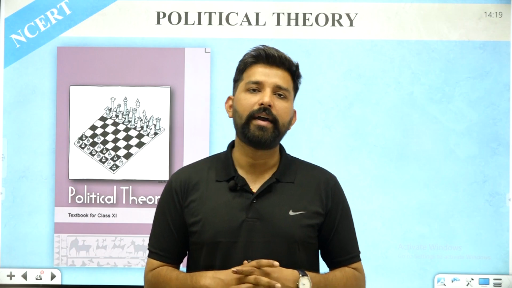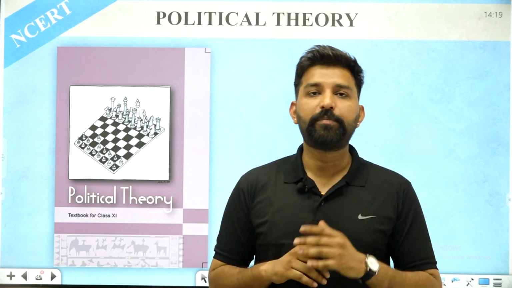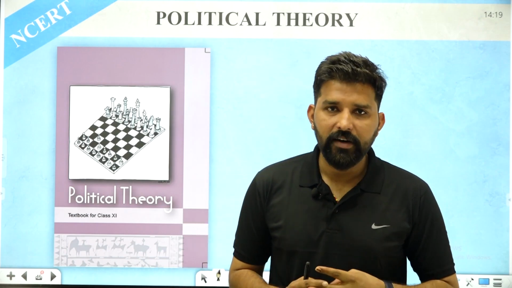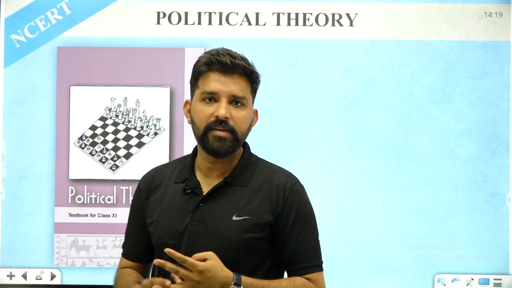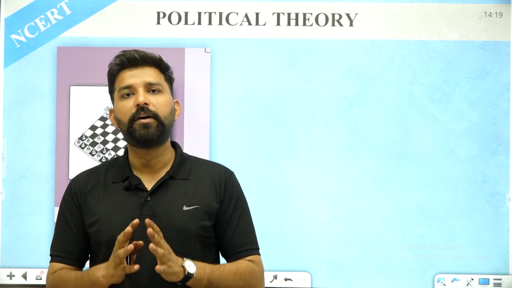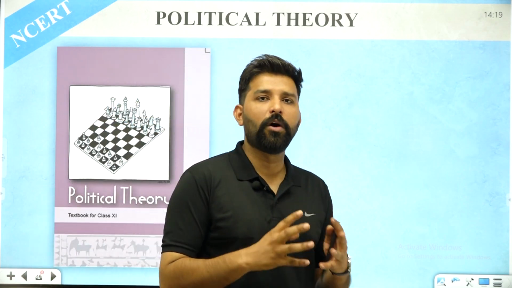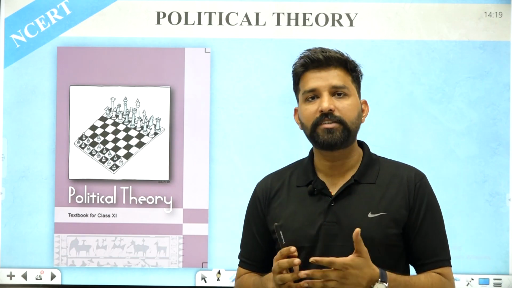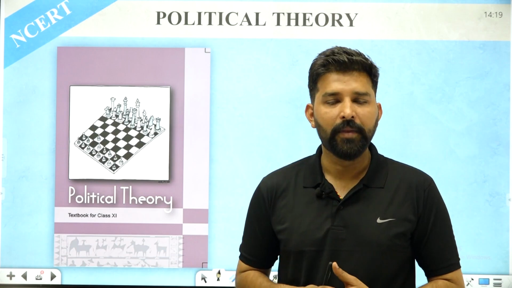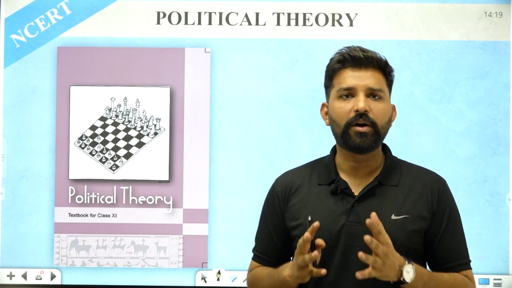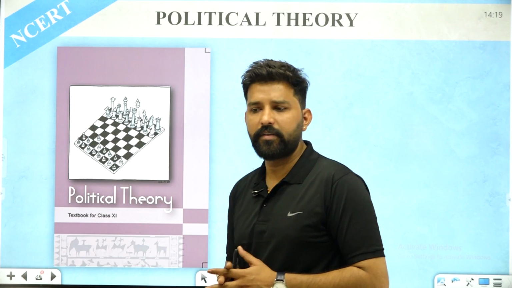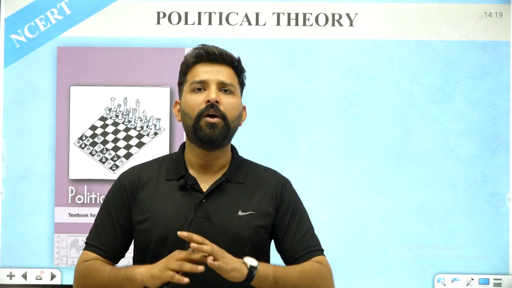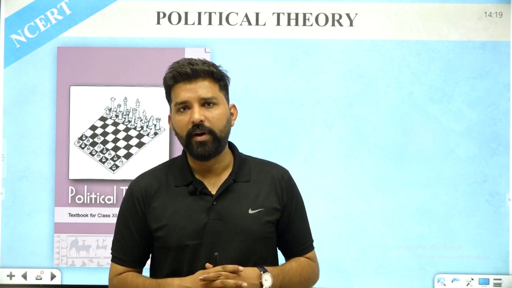In my previous lecture, I taught you about the branches of political science: the comparative politics, second was the international relations, third one was the governance and public policy, and fourth was the political theory, where the word theory signifies that we have to observe or look upon the set of ideas which are intended to explain something. And what something? It is the politics in political theory. So we generally discuss ideas and concepts and ideologies in political theory. Ideas like freedom, justice, equality, liberty, nationalism, citizenship, secularism, all of these ideas are discussed in political theory.